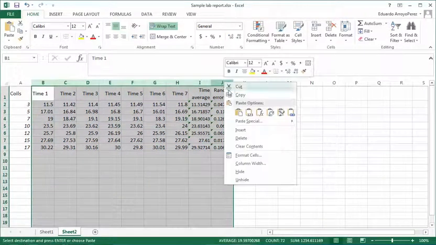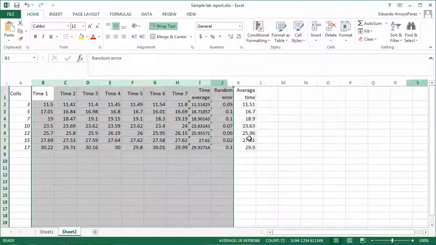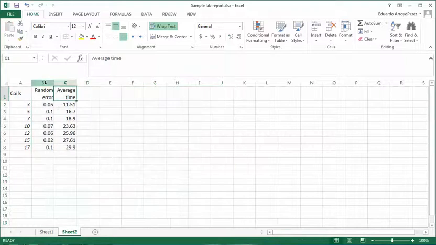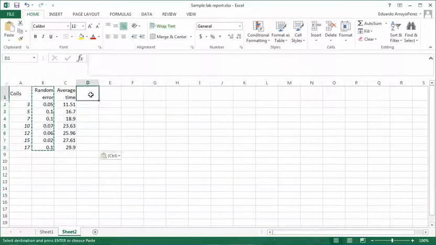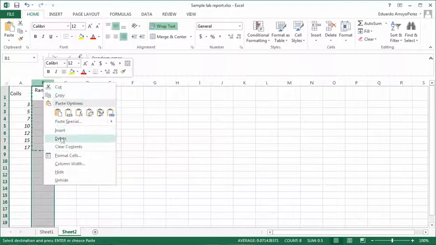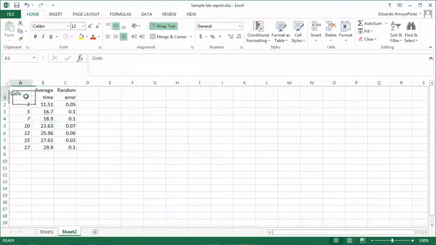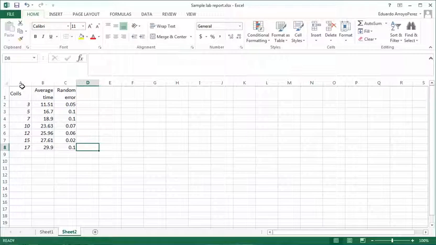So I take this and I just delete. There you go. And now I actually want the random error after the average time, so I'm going to copy this here and paste it here, and then I'm just going to delete this column. And that's all I need. Now I can just paste this into Logger Pro and plot it. In the next video, I will show you how to plot this and how to figure out the errors in your graph.